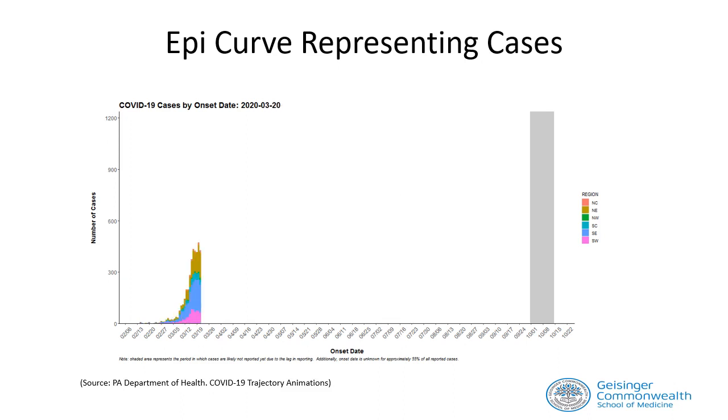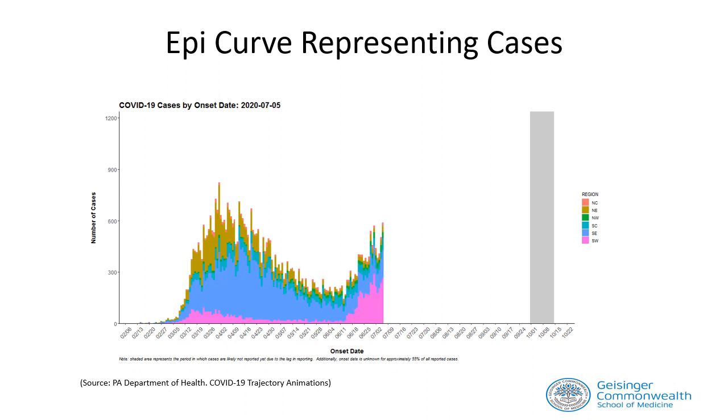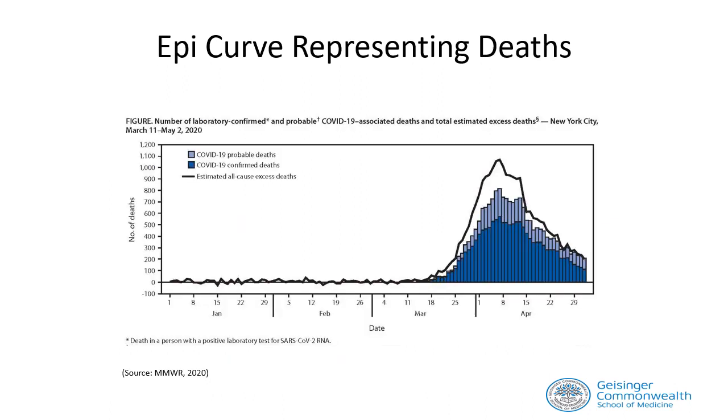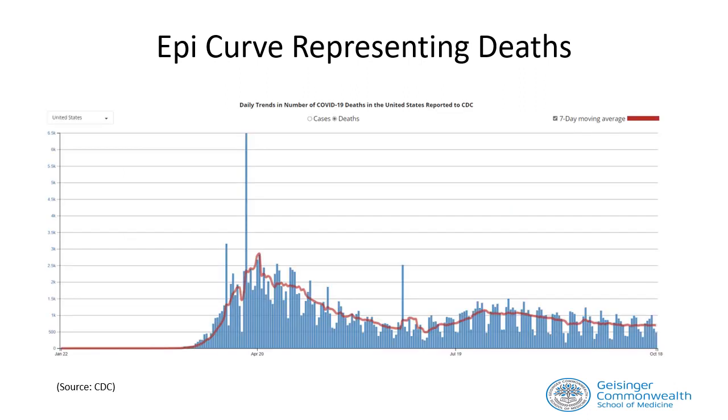On this slide, we have an EpiCurve showing COVID cases from Pennsylvania by onset date, showing cases from late February all the way through early part of October. On this slide, we have an EpiCurve showing COVID-19 associated deaths reported from New York City from mid-March through late April. And this EpiCurve is showing COVID-19 deaths in the United States reported to CDC from mid-March to mid-October.